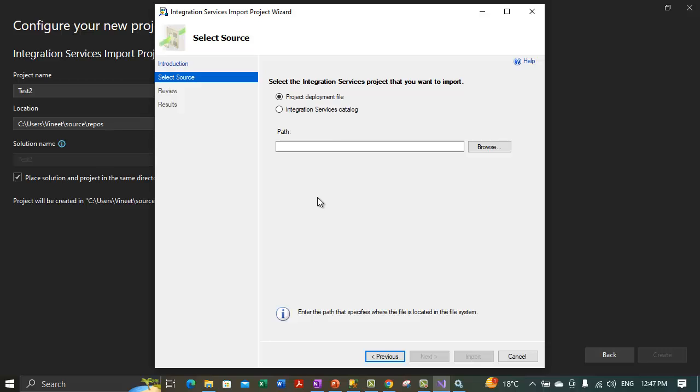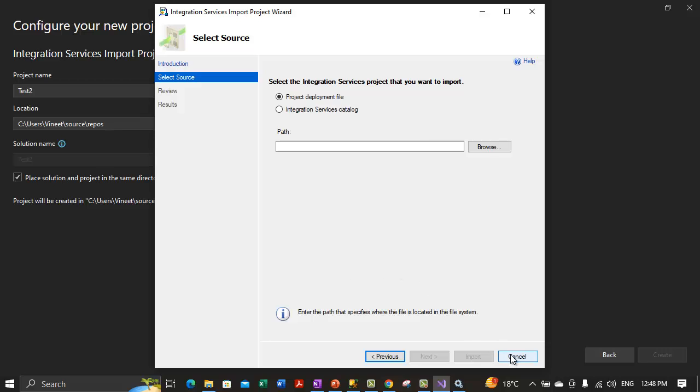Now once you select the path here, and once we select any integration services catalog or ISPAC file, we need to click on the next button, which takes us to the review page. On that page we review the information and click on import to create a project based on the existing project that we have selected. We can also save a report from that page to a file, and after that we click on the close button to close the integration services import project wizard dialog box.